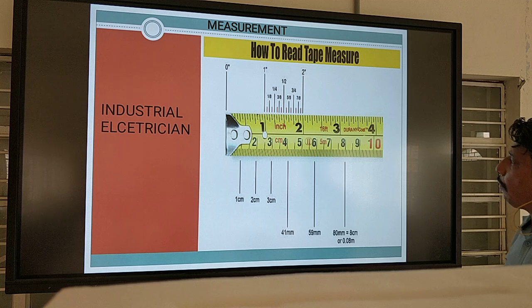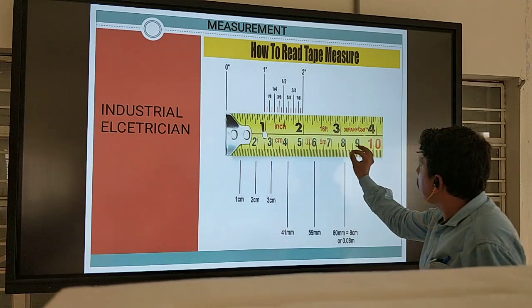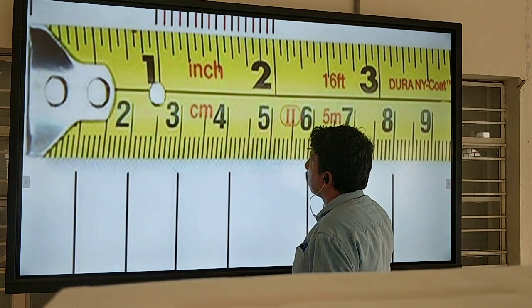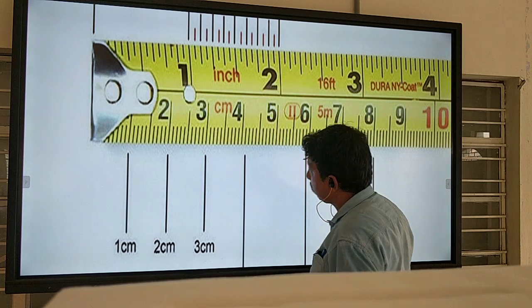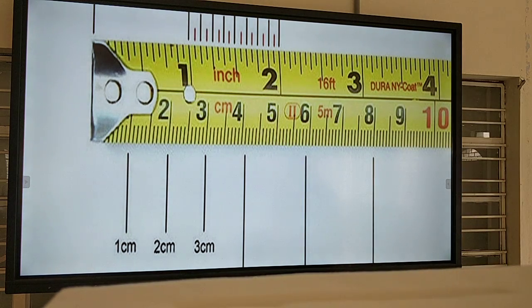So this is our measurement scale, and how to read the tape measurement. This is your measurement scale. I will explain about the mm. What is the mm?